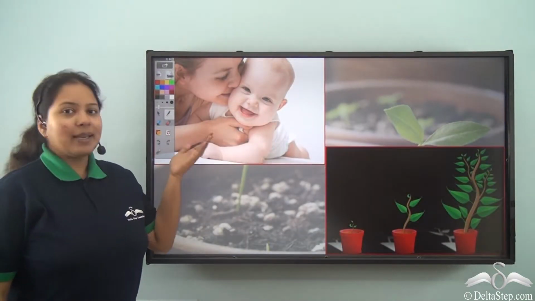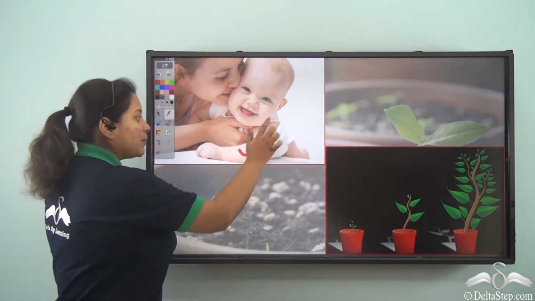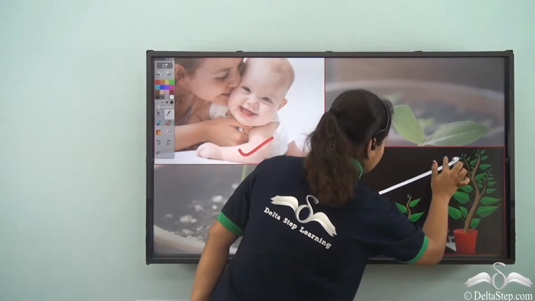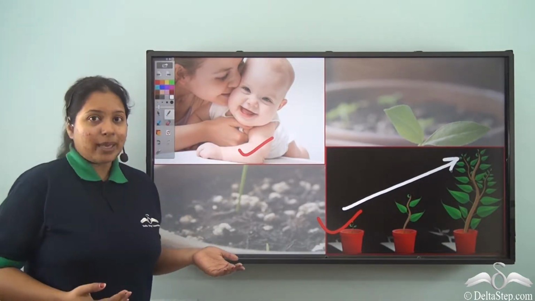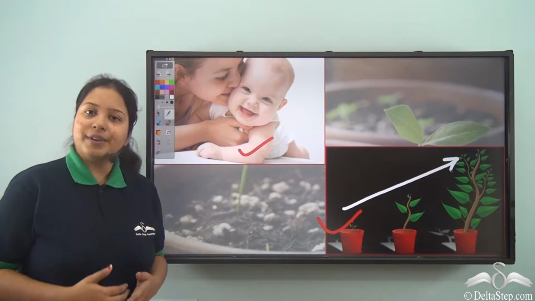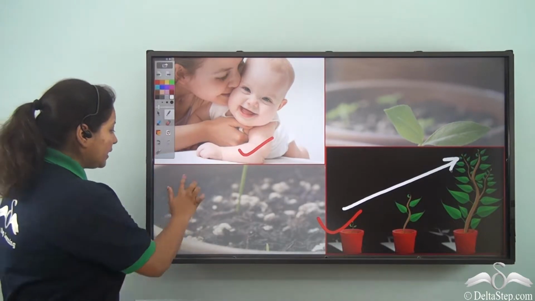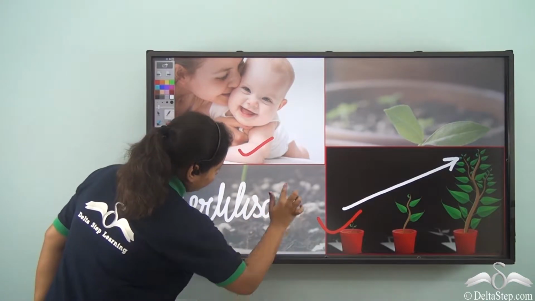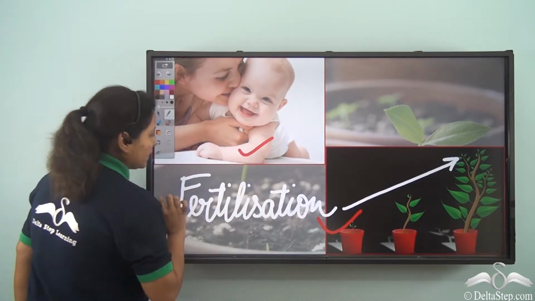See, when a baby comes to your home, you feel very happy. Why is that? Because this baby is the future generation of your family. This baby plant will take forward the plant's legacy. So, in the similar way how babies are very important to us, baby plants are also very precious for the plant kingdom. And to get the baby plant, we need fertilization. That is the fusion of male and female reproductive part known as fertilization.